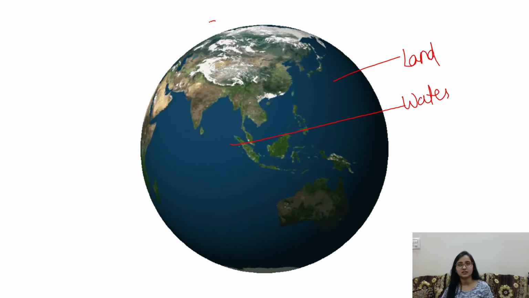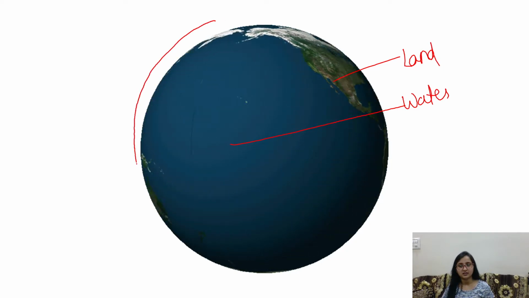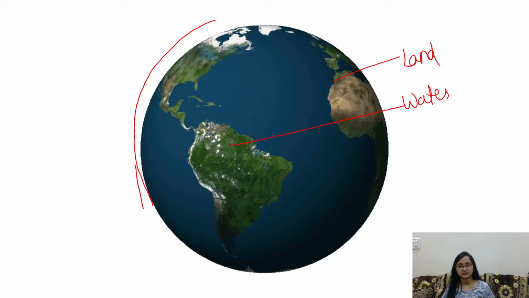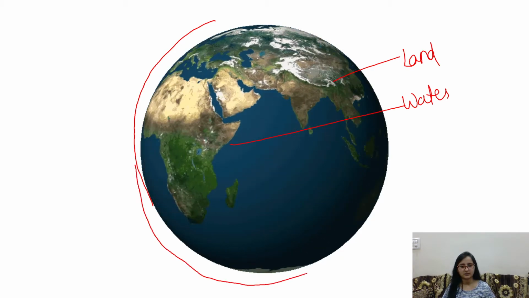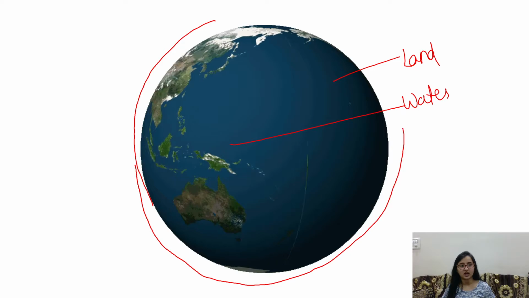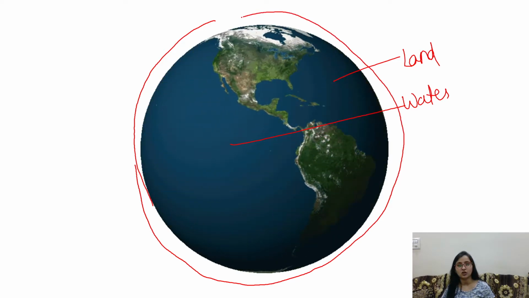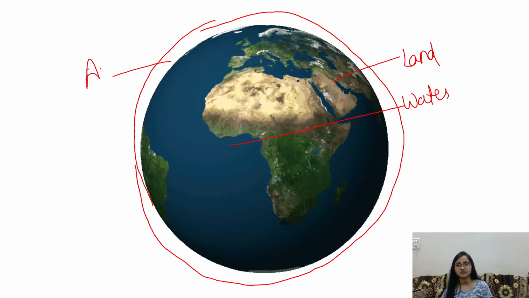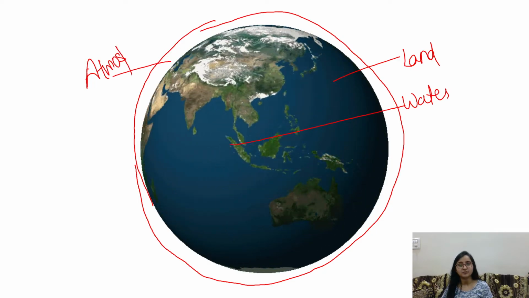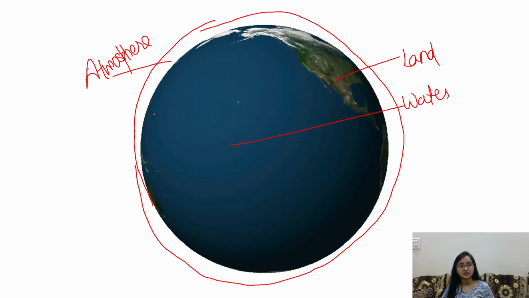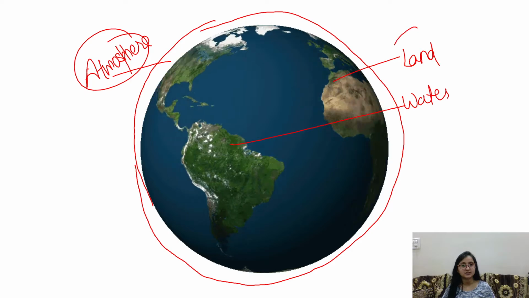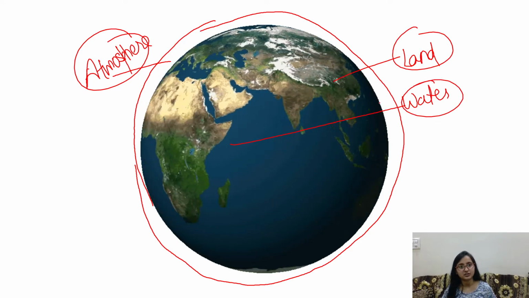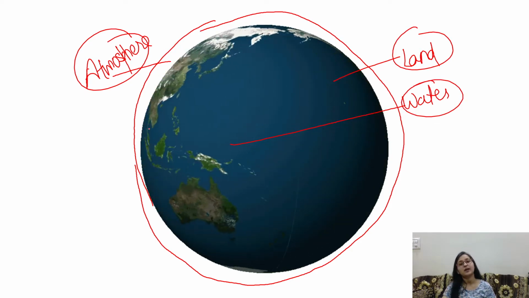Then there is a thin layer that is surrounding this earth. Now this thin layer around the earth is called the atmosphere. So today we are going to discuss these three things in our video, and these are also domains of earth.